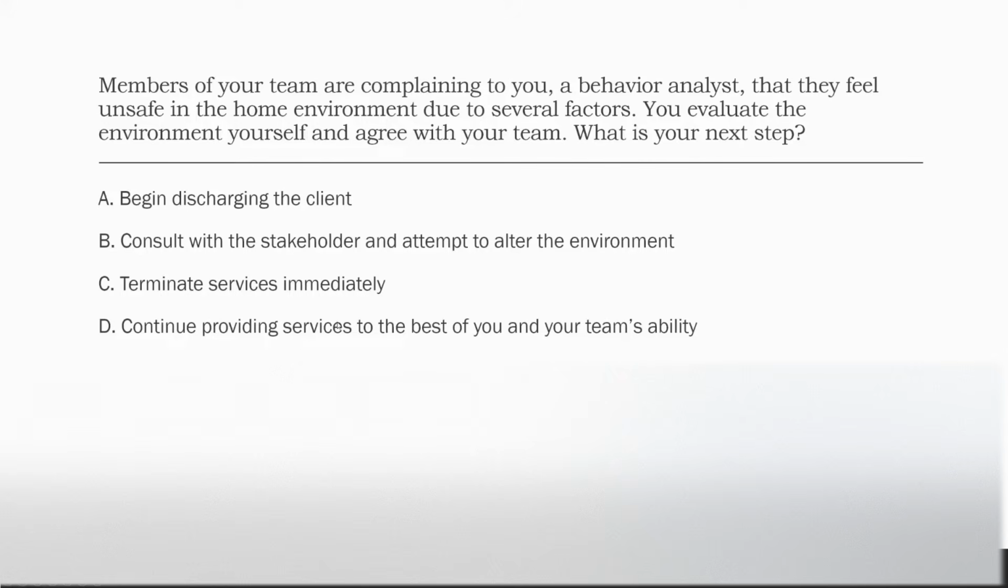And then D, continue providing services to the best of you and your team's ability. As admirable as that is, okay, our ethical code does give us permission to evaluate the environment and make a judgment call based on that environment. And if we consult with the stakeholder and attempt to alter the environment, we are then allowed to take that next step of potentially discharging the client. But first things first, consult with the stakeholder, attempt to change whatever it is preventing you from giving good service and making your team feel unsafe.